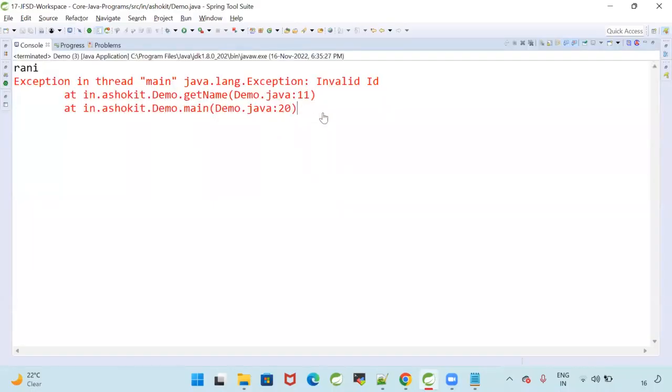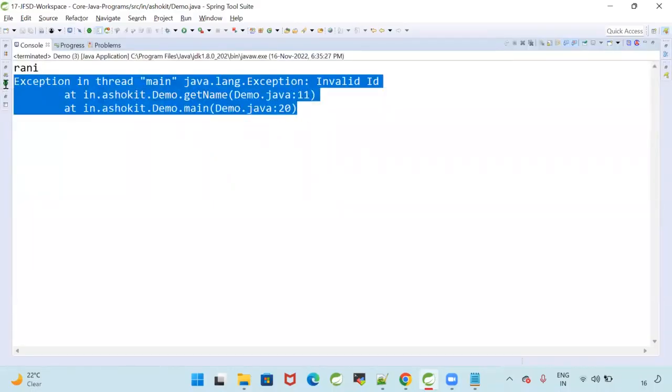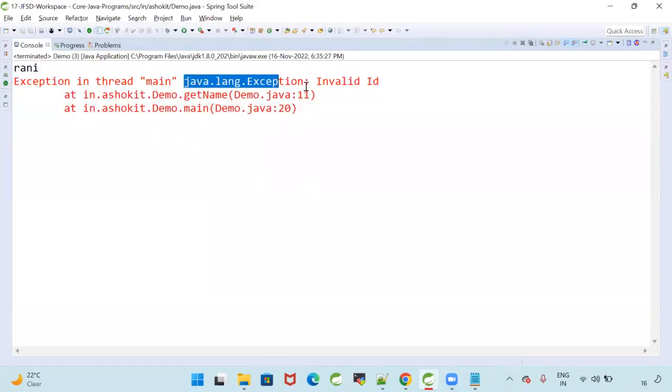This is called the exception stack trace. What is the meaning of exception stack trace? Exception stack trace is nothing but information about the exception: in which class, in which method, in which line we got the exception. See, I got java.lang.Exception. The exception message is invalid ID, in Demo.java line number 11, getName method.